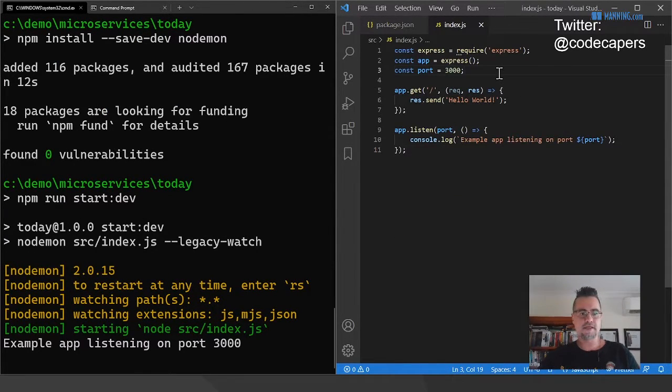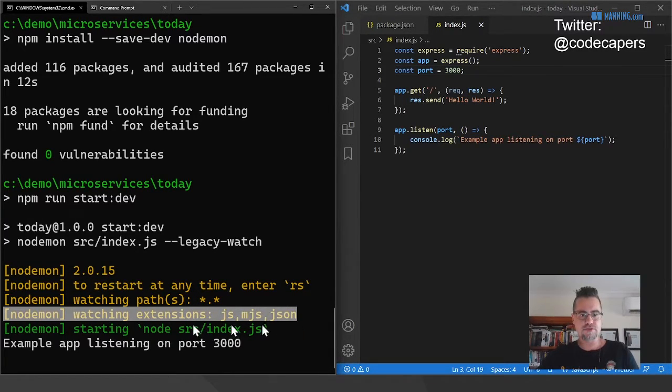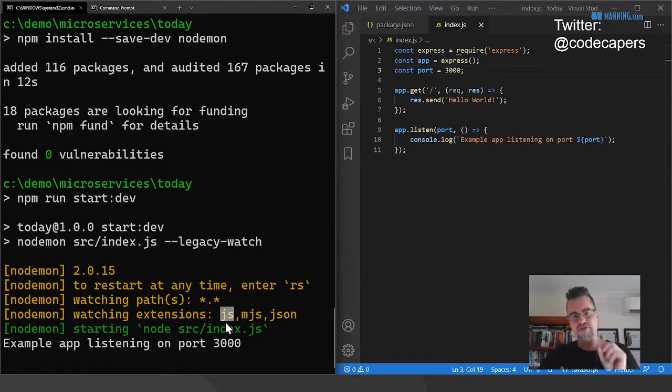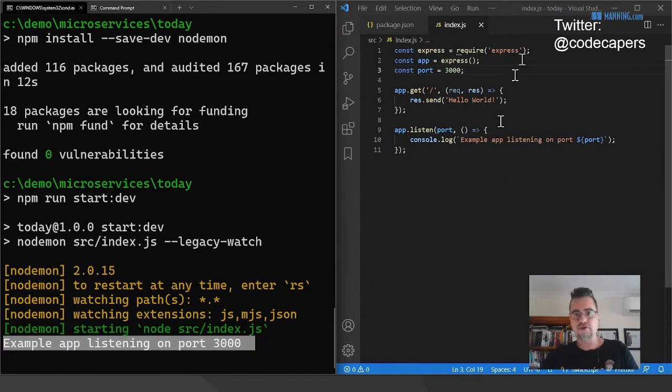So let's say, you can see here what Nodemon is doing is it's saying it's watching for extensions. JS is the important one here. If it sees a change in a JavaScript file, it's automatically going to reload, and it's also run our code. So you can see here it's run our code under Node, and our web server is running.